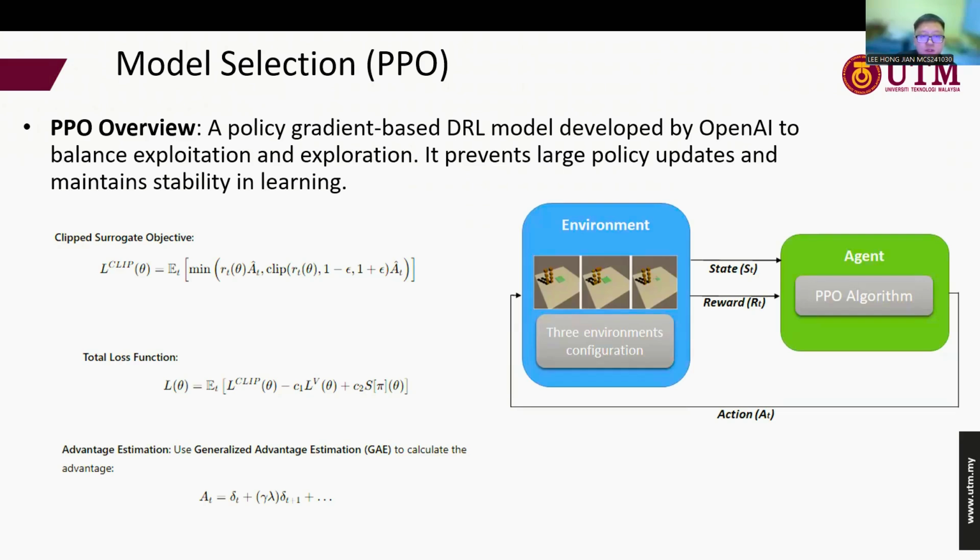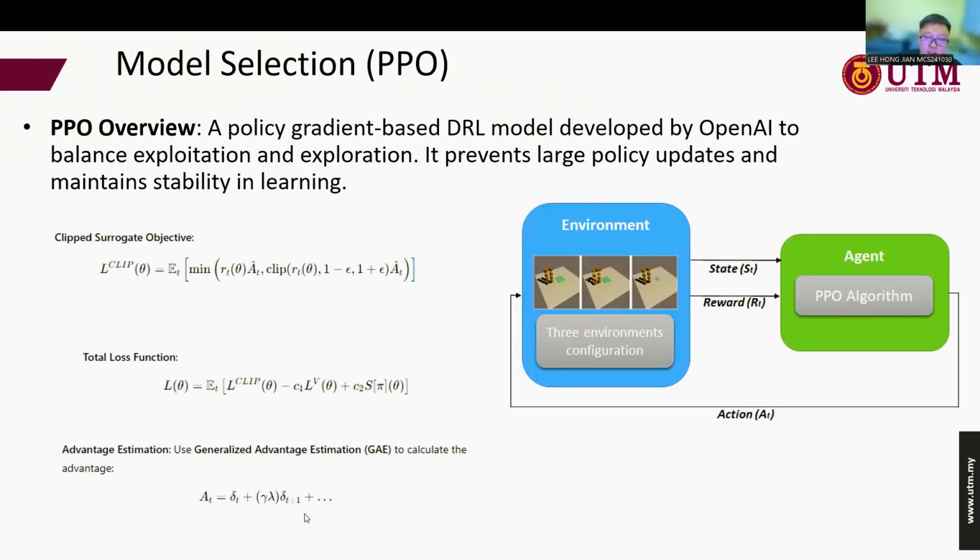Actually, PPO is a policy gradient-based DRL model. It is meant to balance exploitation and exploration, so it can prevent large policy updates and maintain stability in the learning. Here the first is the clipper formula, which helps to reduce large updates in the policy so that it can help to improve the learning stage. And the next is the total loss function, which helps to balance the policy update, the value function accuracy, and also the exploration.